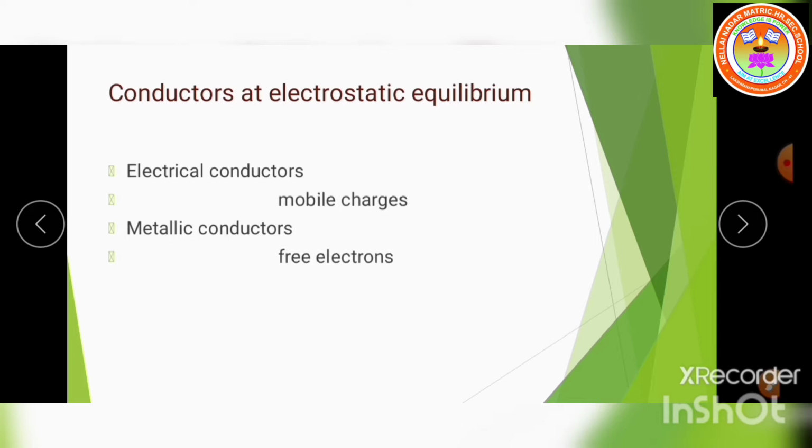Okay, understand? Listen. If you consider here, there is no net motion of the electrons along any particular direction, means that we are considering what? Electrostatic equilibrium. So at that time there is no net current in the conductor. Now we are going to see the properties.